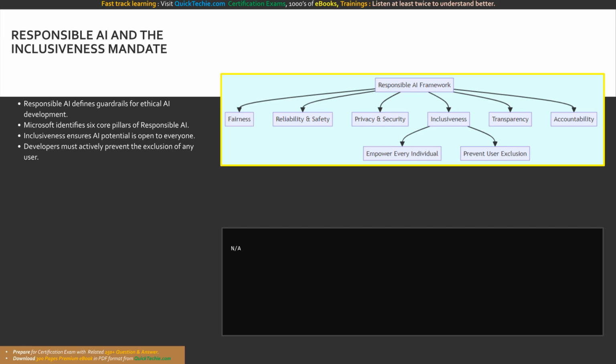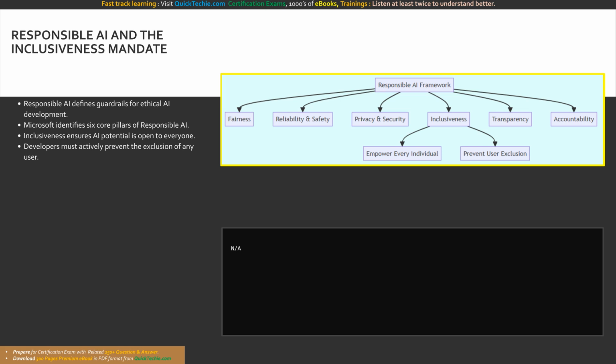every single individual. From an architectural and coding perspective, building for inclusiveness means abandoning single-mode input and output paradigms. Instead of hard-coding your application to only accept keyboard text and only output screen text, your codebase must implement abstracted interfaces that can seamlessly route data through various sensory APIs, such as speech-to-text and text-to-speech services, dynamically adapting to user